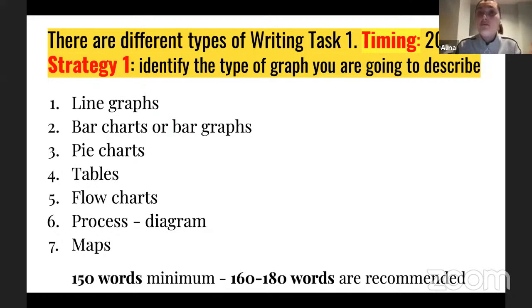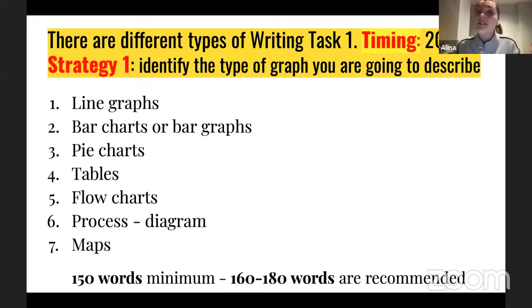The first strategy to apply and to start from, of course, is to identify what type of graph you're going to describe, because the main idea of writing task 1 is to describe some sort of information presented to you in different types of graphs. So right here, you can see that I numbered for you different types of graphs, which you might receive in your IELTS test, because there are plenty of them. And the first strategy you need to start from is to identify it, right?